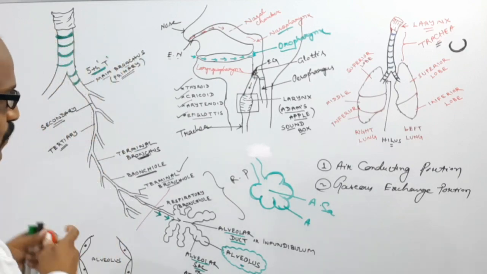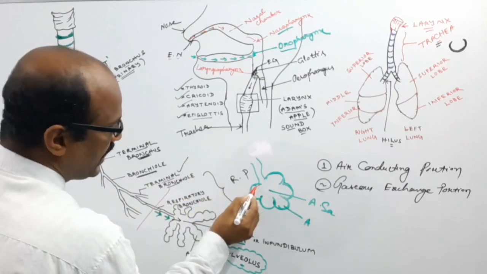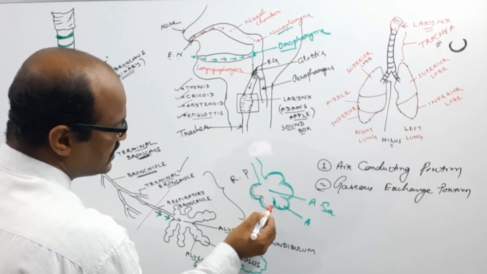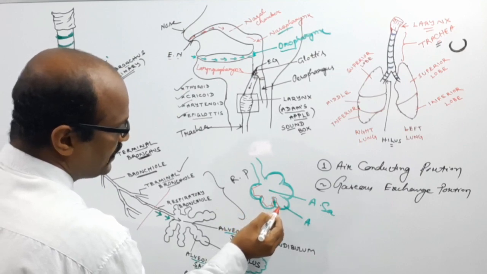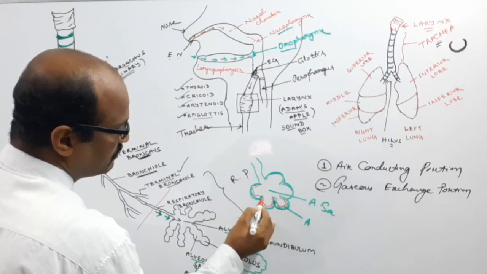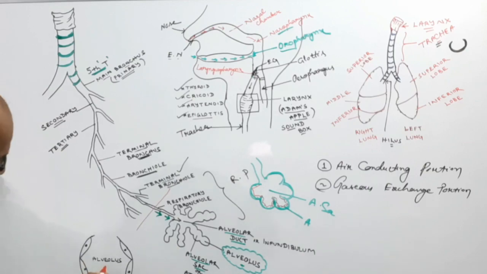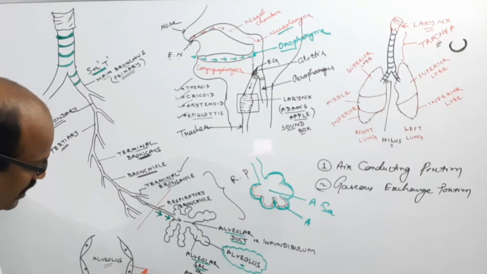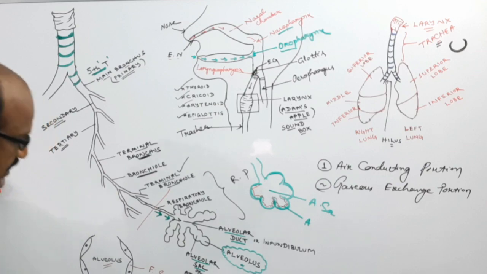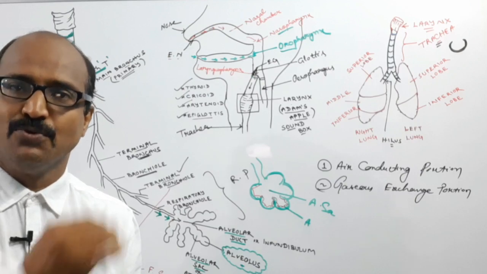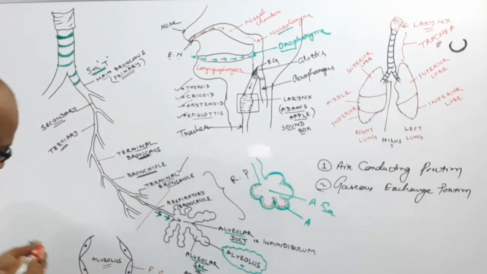The alveolus wall is lined by very flattened simple squamous epithelium. Suppose this is a single alveolus, and this is the flattened simple squamous epithelium, which is very thin and enough to allow diffusion of air.